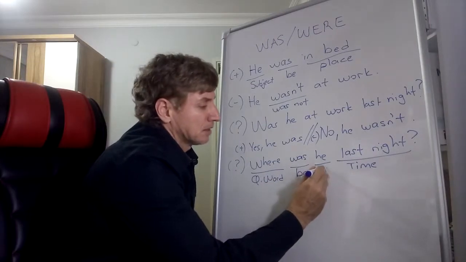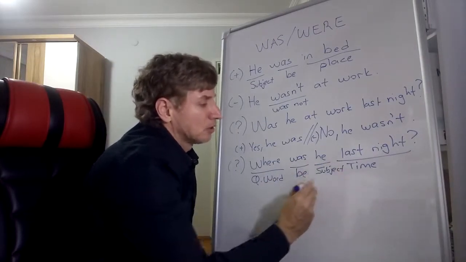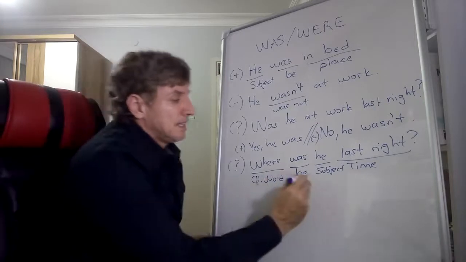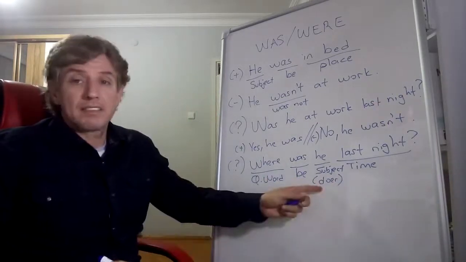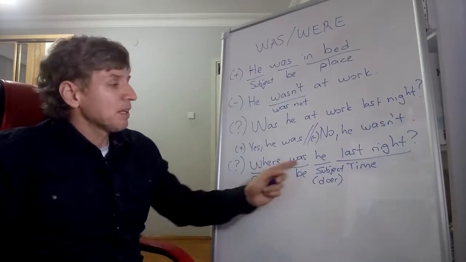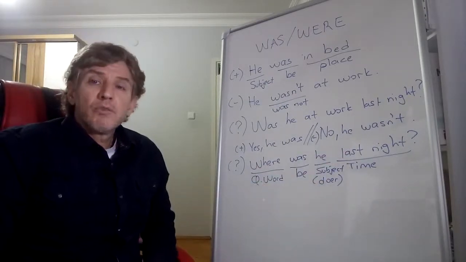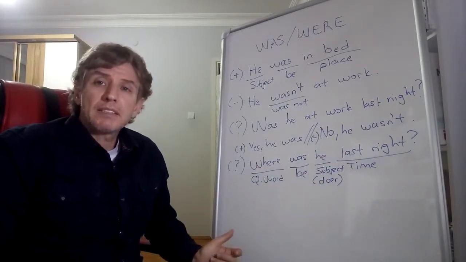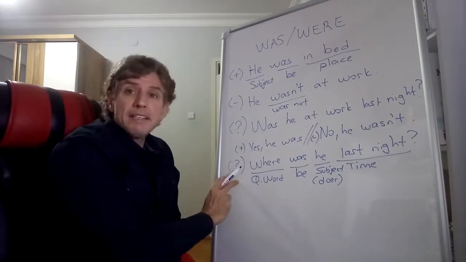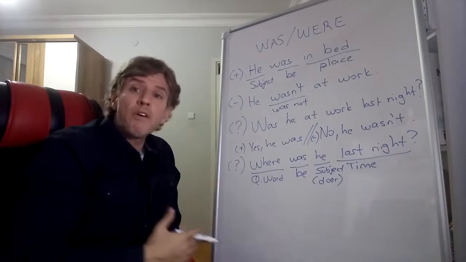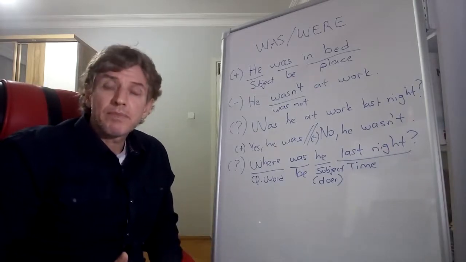Subject means doer. He is the doer of the sentence, okay? He does it, okay? So where was he last night? We don't answer this question with yes or no, because this is an information question. So we give information, okay?